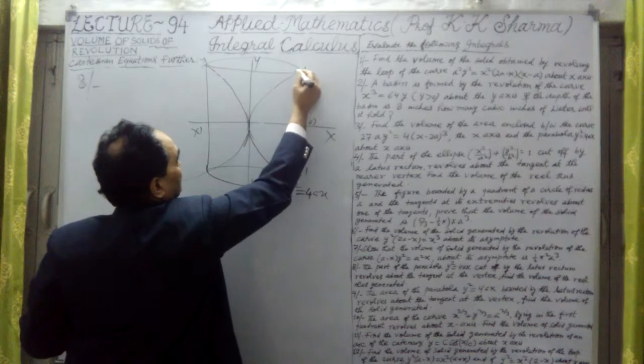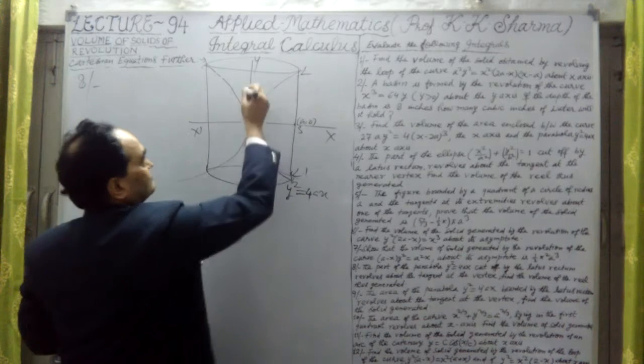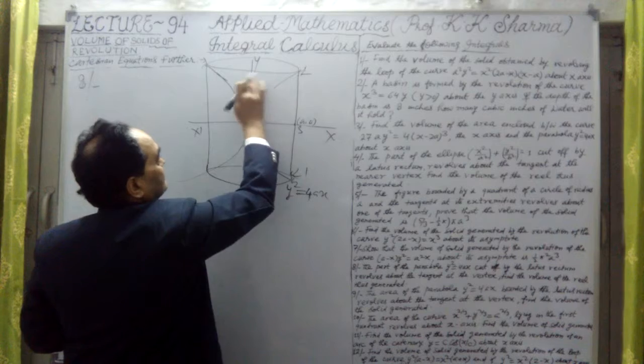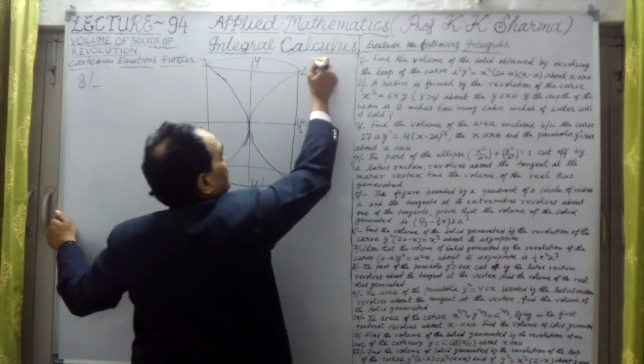Let me take this as this point. Okay, so this kind of region is formed. Now this is the region here. This region, this region, this region. Now for this, what are the points here of L?